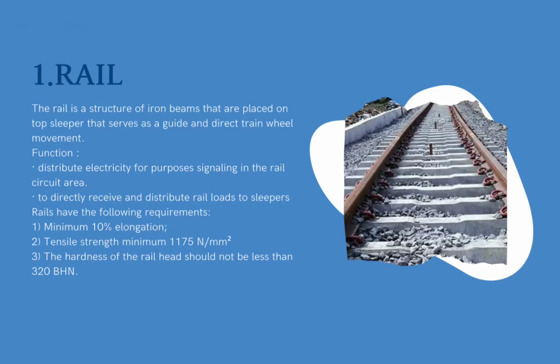Rail has the following requirements. 1. Minimum 10% elongation. 2. Tensile strength minimum 1175 Newton per millimeter squared. And the last, the hardness of the rail head should not be less than 320 BHN.